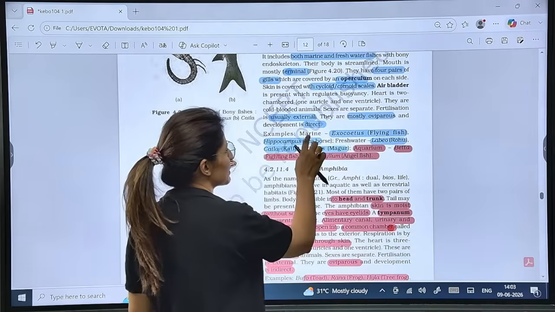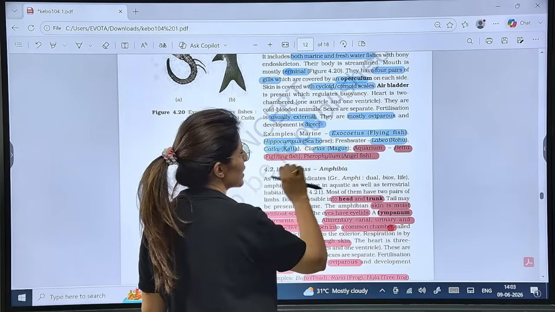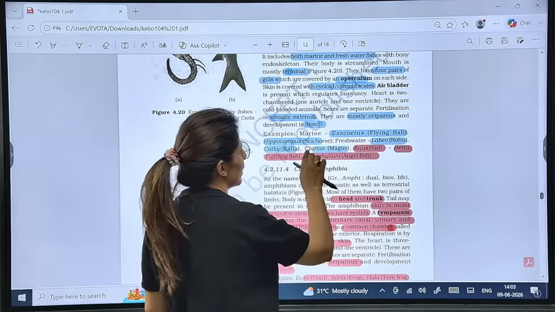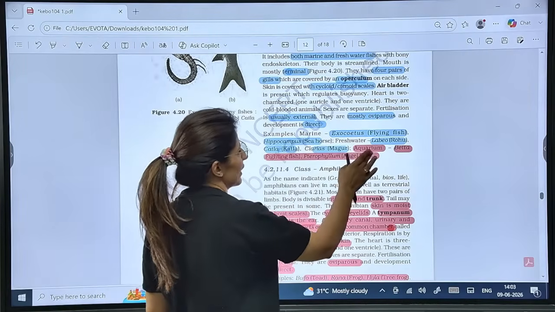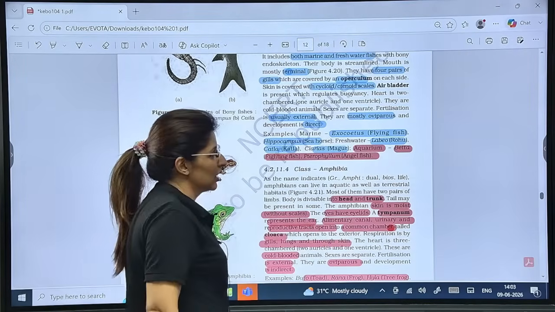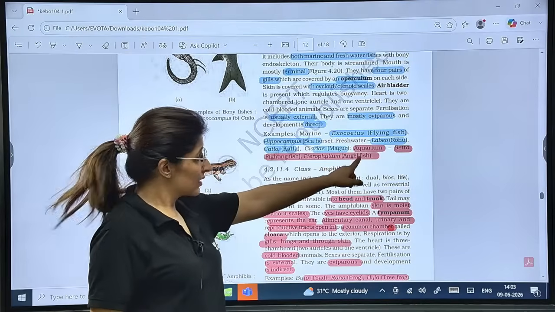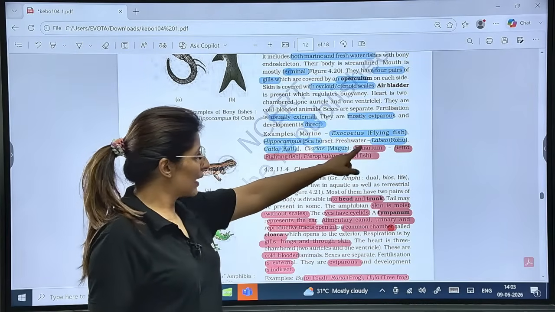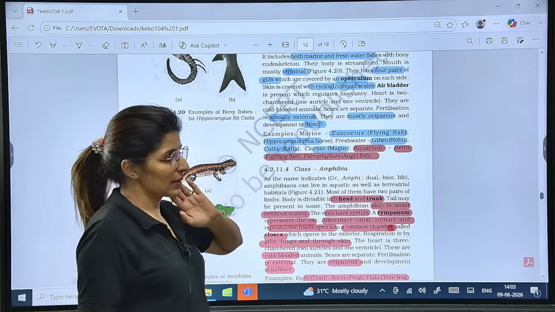Now learn the examples: marine, Exocoetus and Hippocampus, and freshwater, Labeo and Catla and Clarias, and aquarium, Betta and Pterophyllum. These names, all these aquarium fishes, Pterophyllum and Betta, they are PYQs.